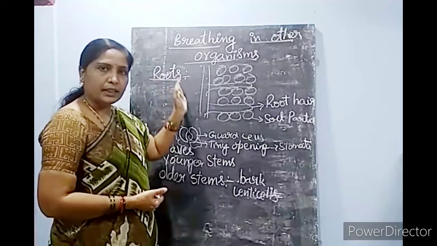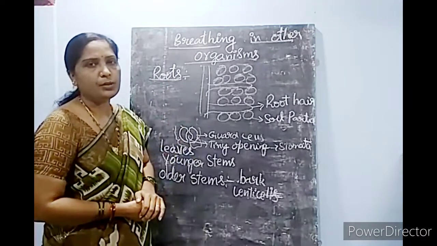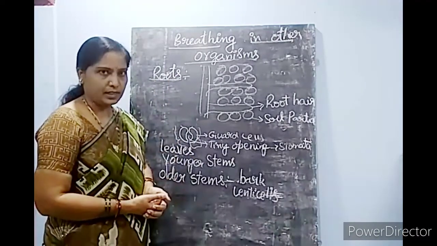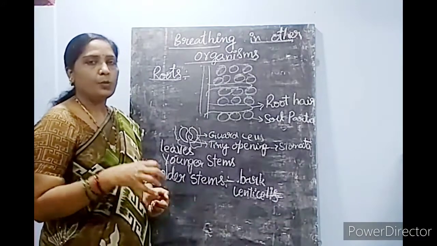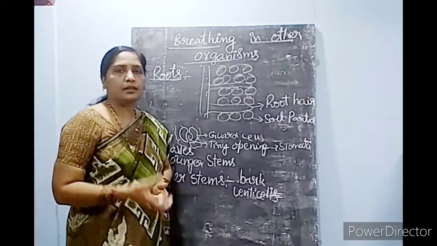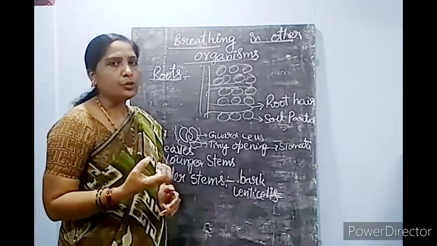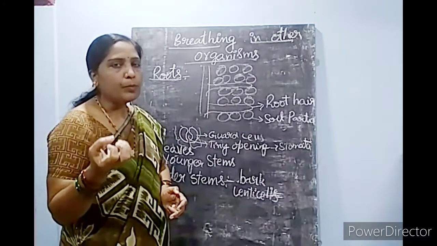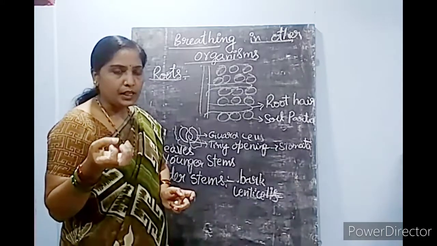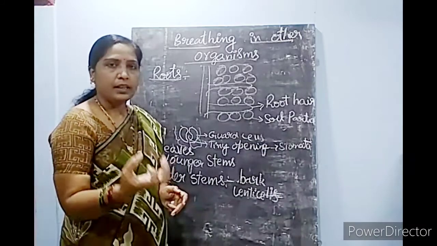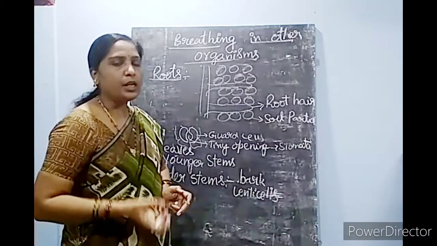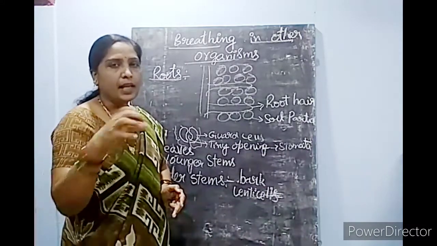In this way, plants also do the respiration process like other organisms. That's why when we are planting saplings, we need to see that the soil is porous in nature. When it is loose, it allows more air to pass inside, which helps the growth of the plant.